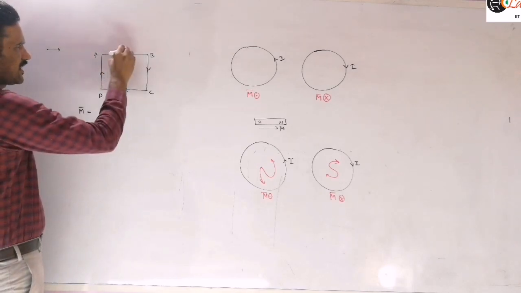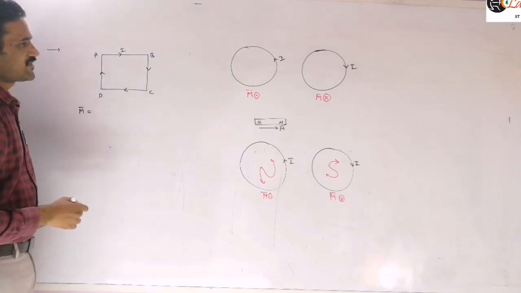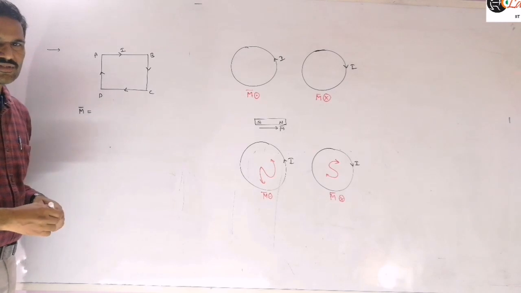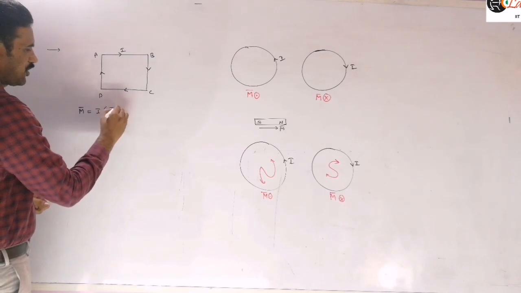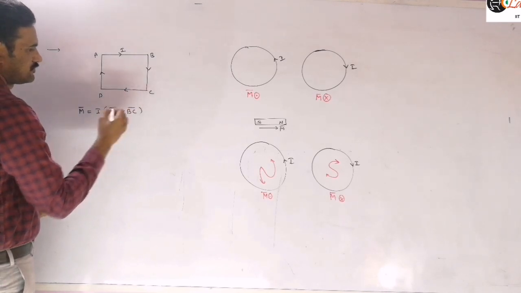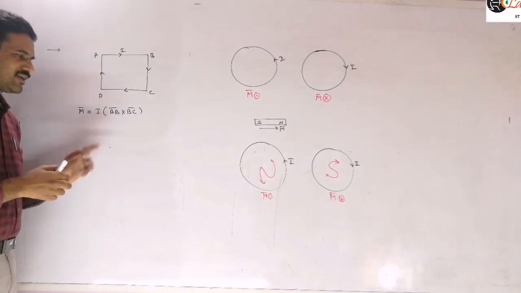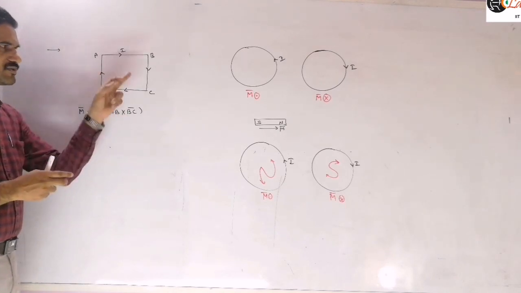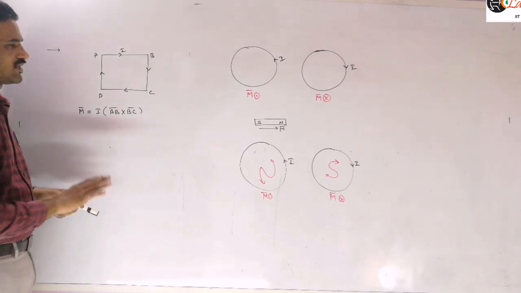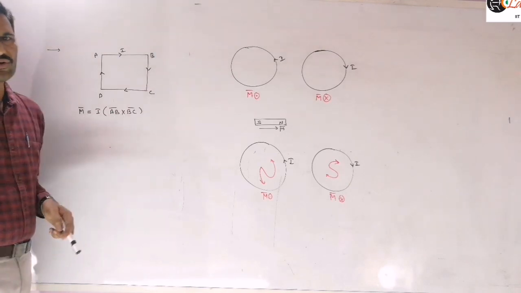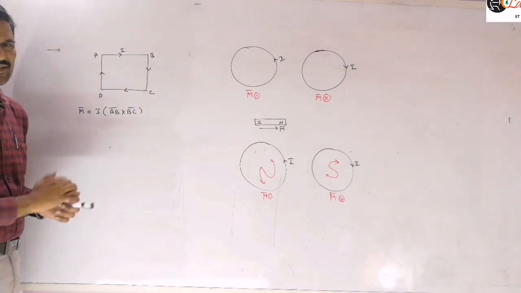Suppose I is the current flowing through the loop we are taking here. If the current is flowing like this, I can write the magnetic moment in vector form as I into AB bar cross BC bar. Our definition is the product of current and area, and AB bar cross BC bar gives the area both in magnitude and direction. If you apply the right hand rule, you can decide that the direction of the magnetic moment must be inwards.